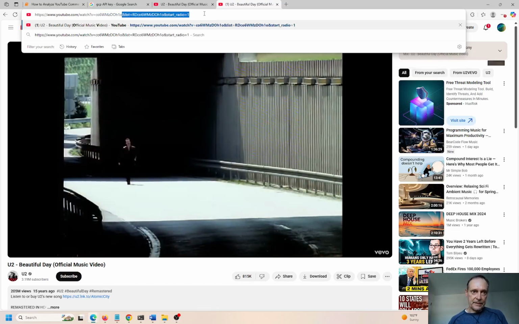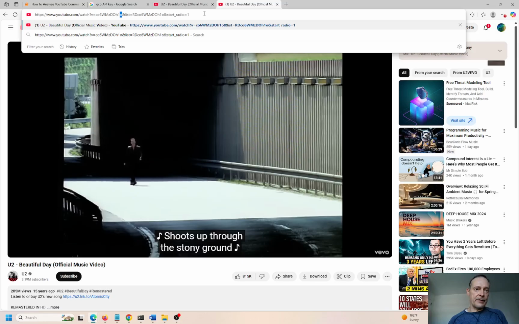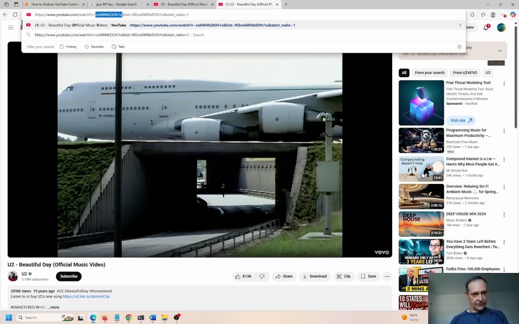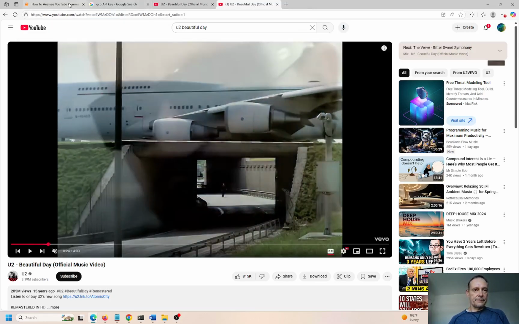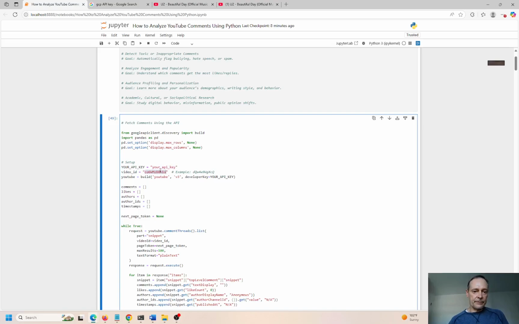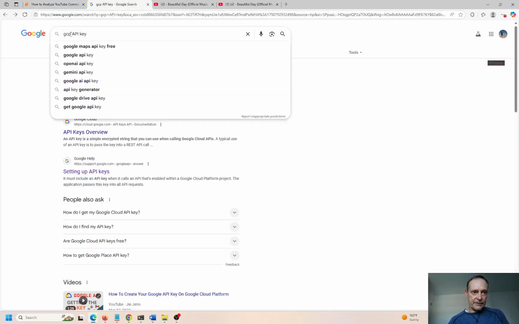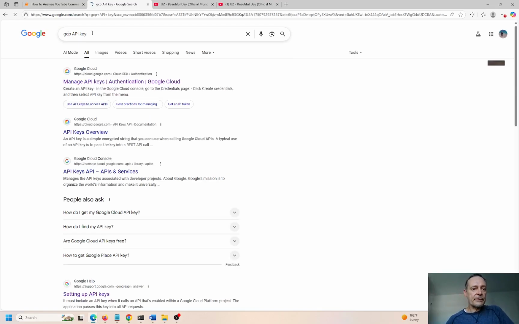All right, so if I take a step back, before the ampersand and after the equal sign, that is the identifier of the video. So let me just pause that and paste that over here. So now we have the identifier, and the API key basically just comes from here. Do a Google search, GCP API key. So this is Google Cloud Platform. You can hit enter. So if you have your own API key, you can just copy and paste it.